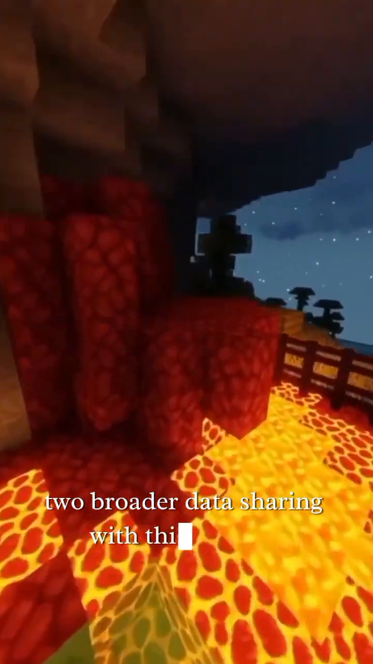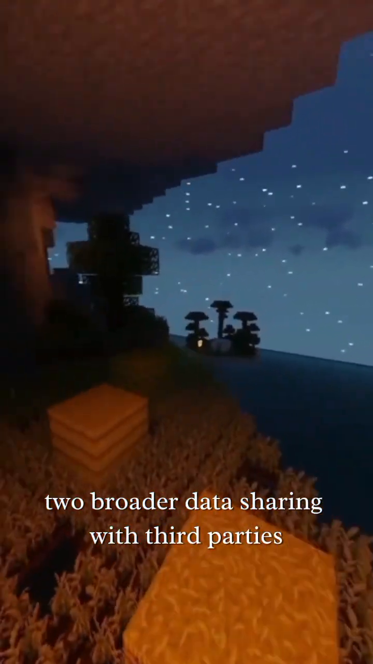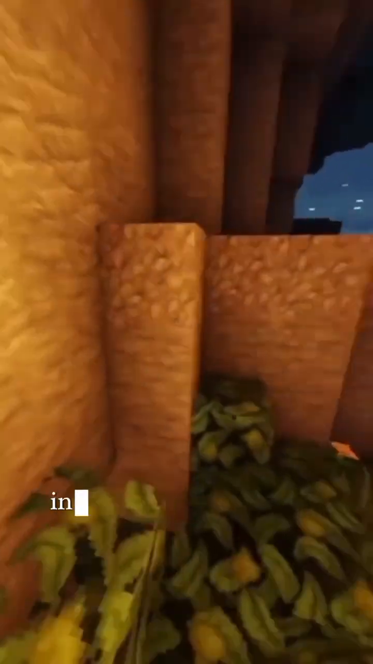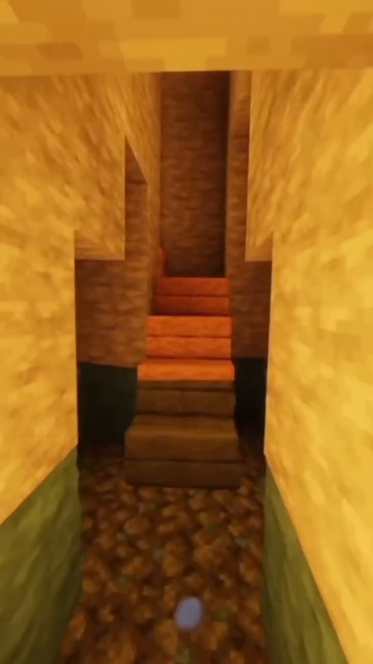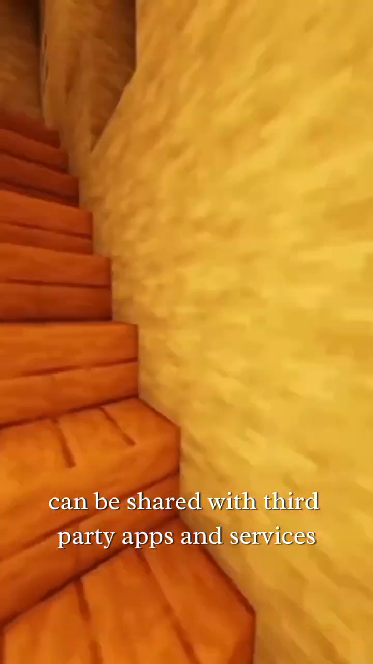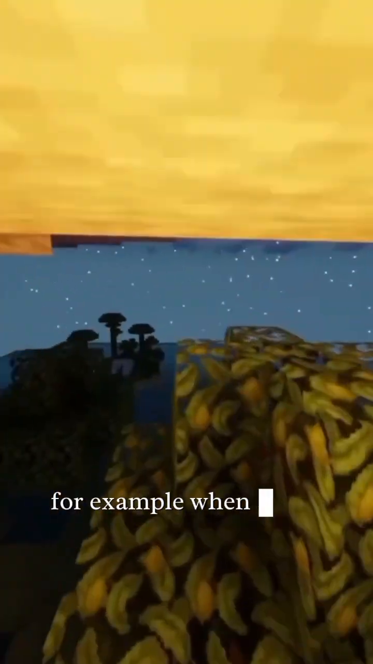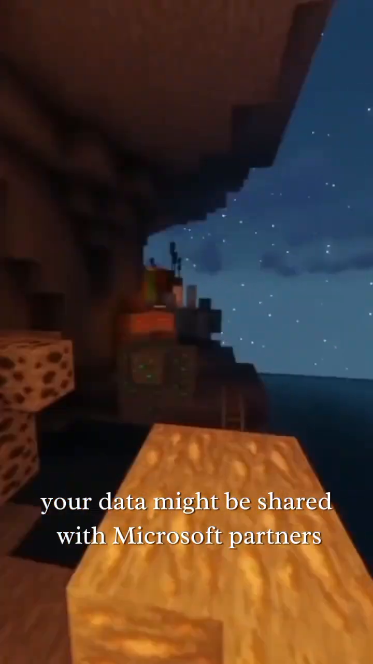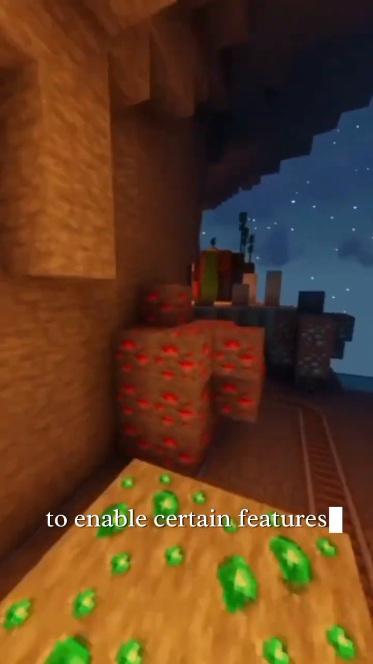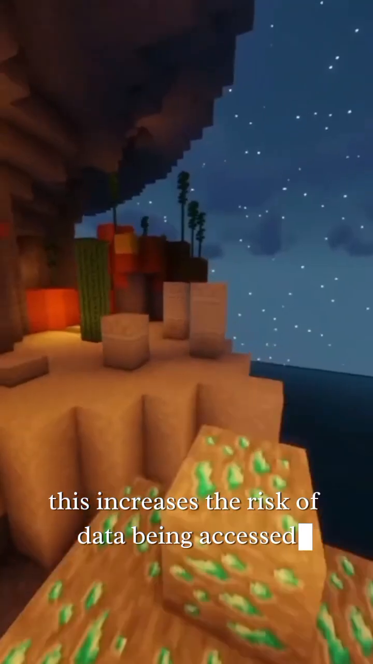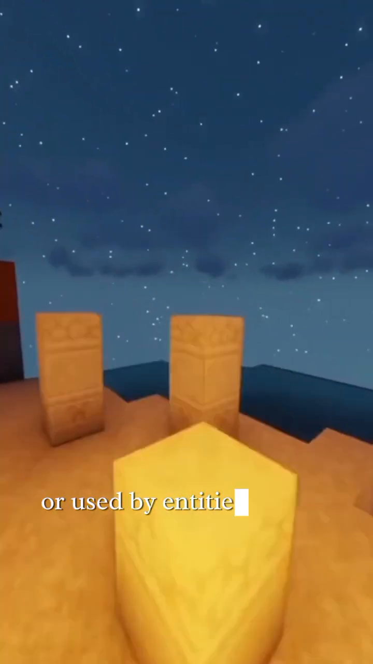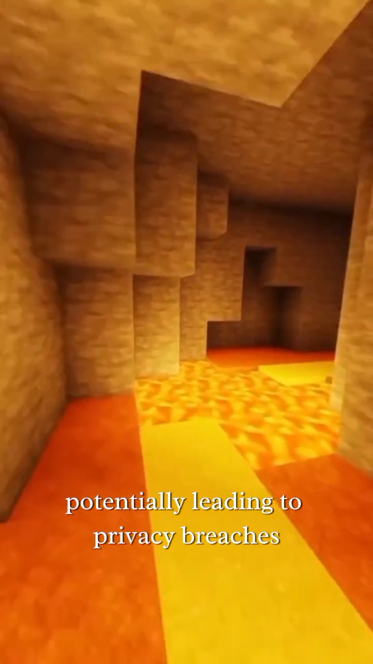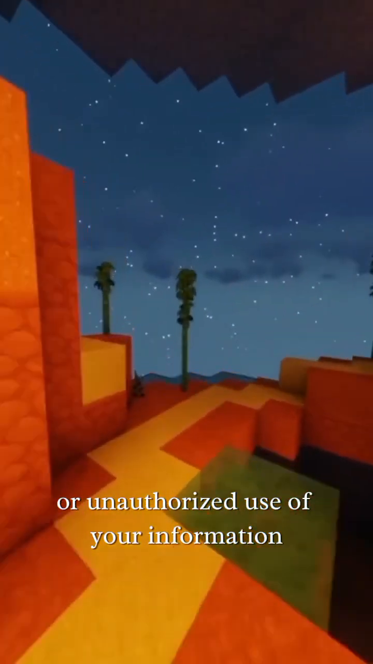2. Broader data sharing with third parties. The updated agreement clarifies that data, including your personal content, can be shared with third-party apps and services. For example, when using Xbox or Bing, your data might be shared with Microsoft partners to enable certain features. This increases the risk of data being accessed or used by entities beyond Microsoft, potentially leading to privacy breaches or unauthorized use of your information.